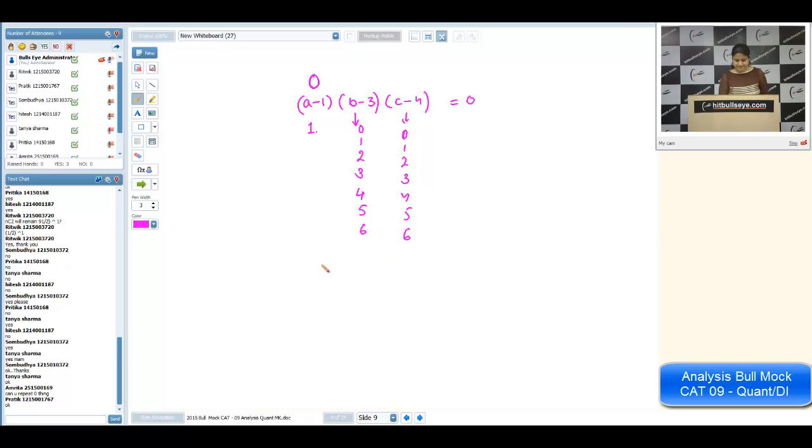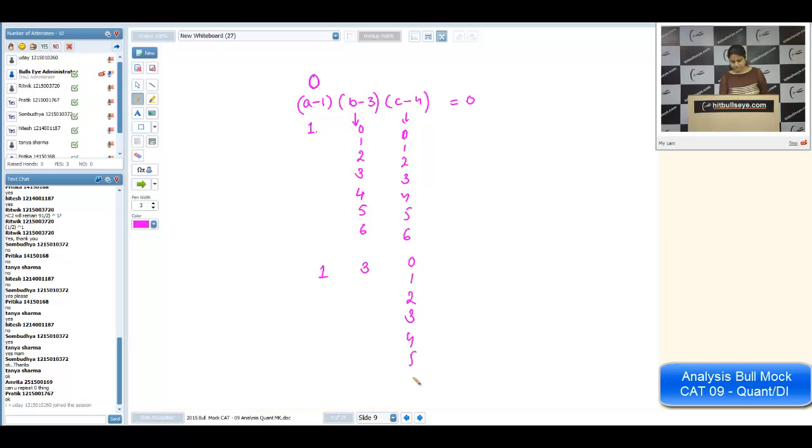Now A can take say 1 value, B can take 3 value. Now C can take these many values. So I'm getting more cases. Whenever you are getting more cases, we will apply the reverse approach. Now what is the reverse approach? We need at least 1 0. If we need at least 1 0, I'm taking the reverse case. It means 1 minus A, B and C. They are getting such values so that the output will become non-zero.